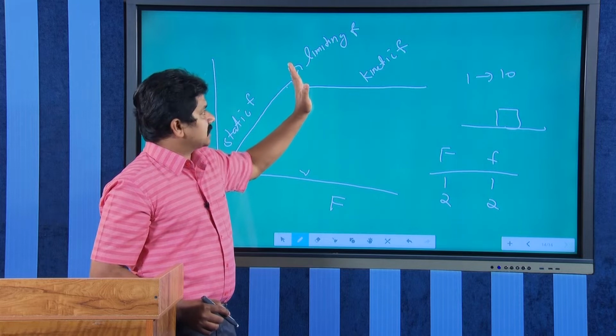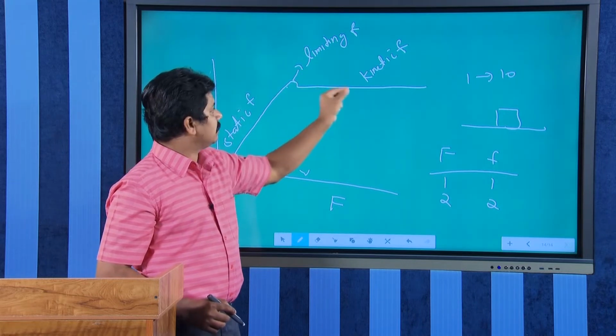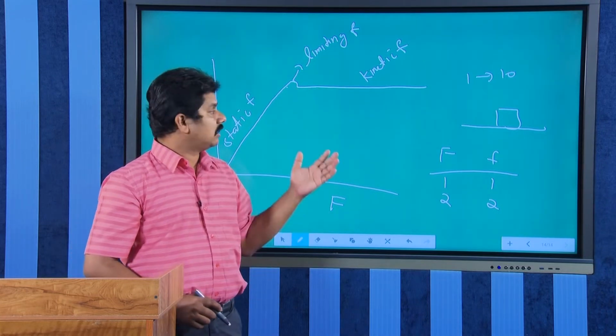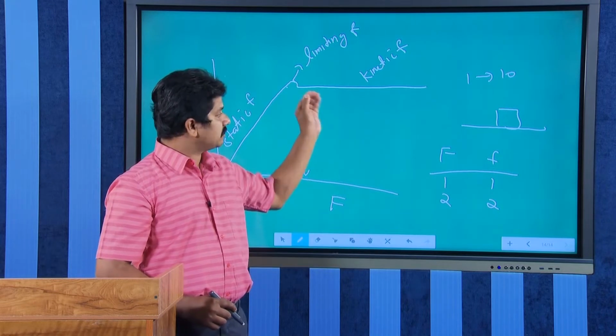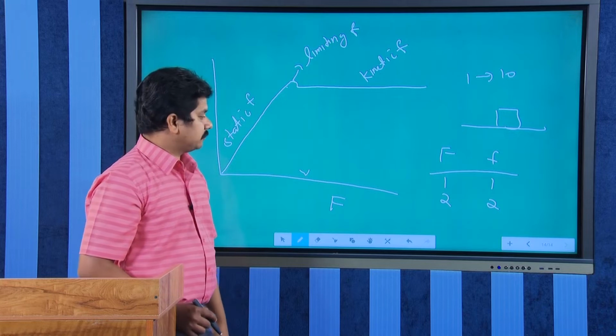So, it will reach the maximum, that is what limiting friction. After that, kinetic friction will be slightly less than limiting friction, and it will be constant. Kinetic friction is independent of the velocity. Okay. Kinetic friction means that it will be a constant value independent of the velocity.